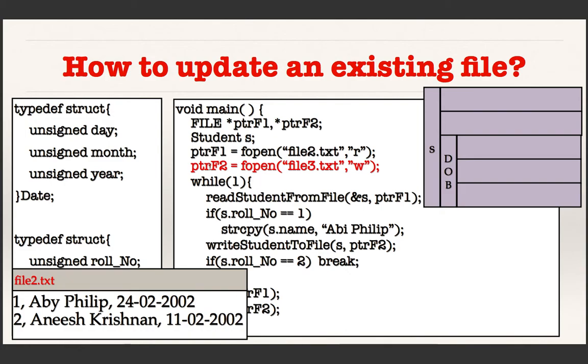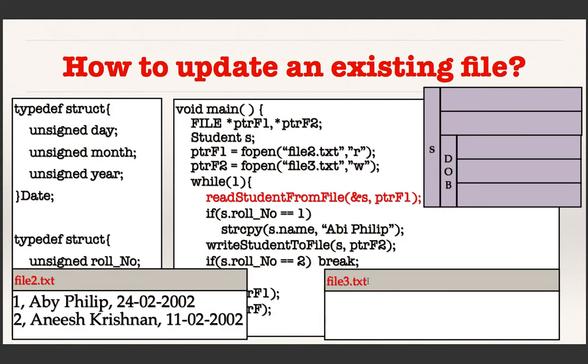So I open another file in the create mode. I am creating a new file with file3.txt as the name. Next I am using a function to read data from this file. If I do that, I will read this data about the first student into this structure. So I finished that.